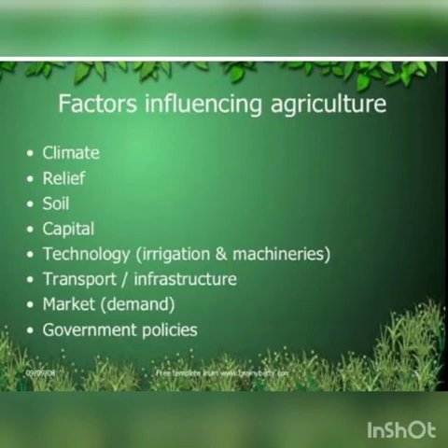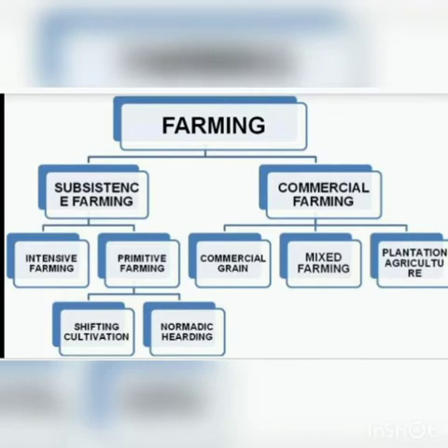Next, we see agriculture, farming and its types. Agar means field, culture means to cultivate. Okay, the factors influencing agriculture are climate, relief features, soil, and socio-economic factors. Types of farming: subsistence farming and commercial farming. In subsistence farming, we have intensive subsistence agriculture, then primitive subsistence agriculture. Okay. In primitive, we have two types. What are they? Yes, nomadic herding and shifting cultivation.